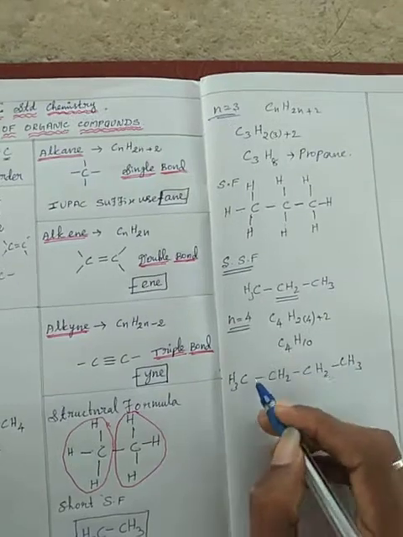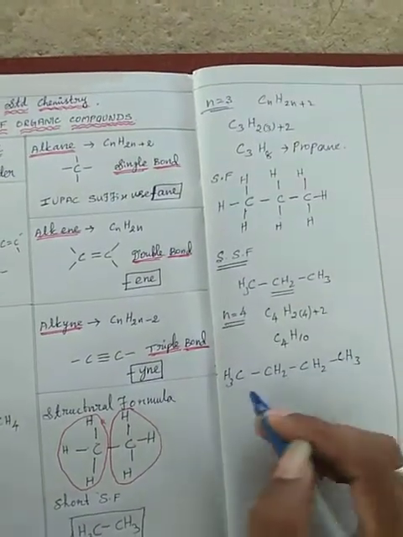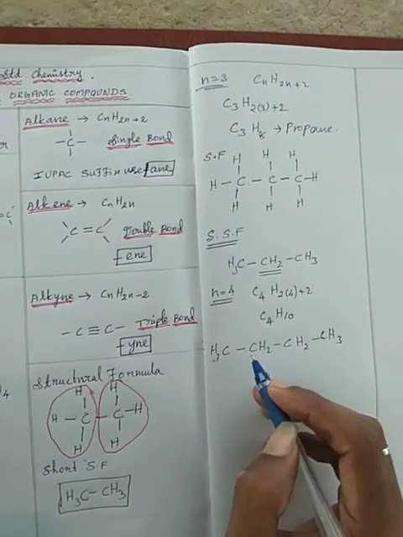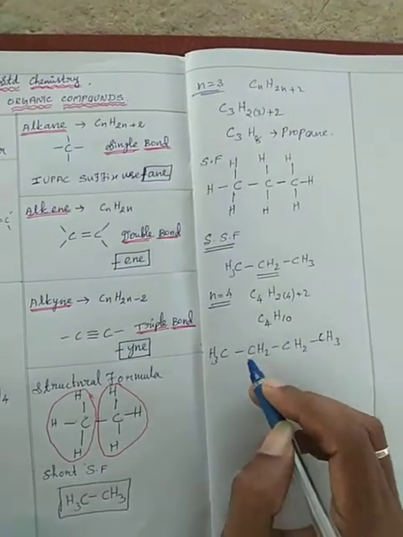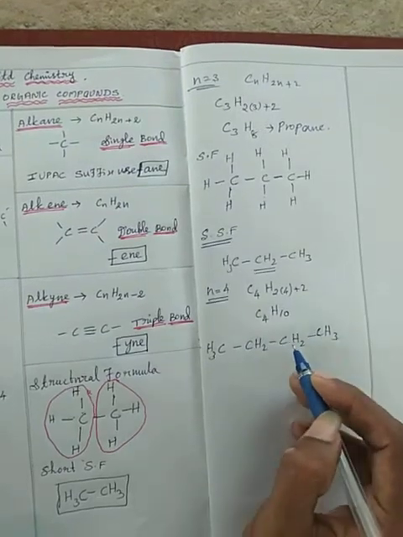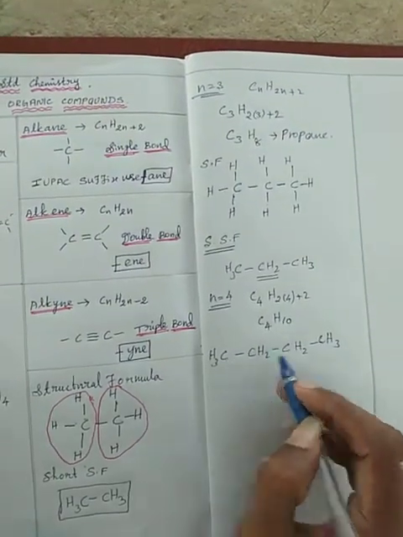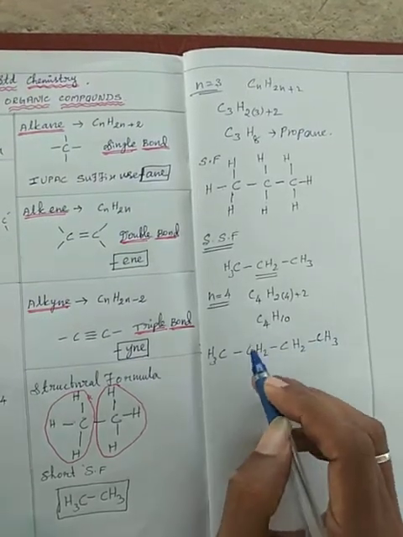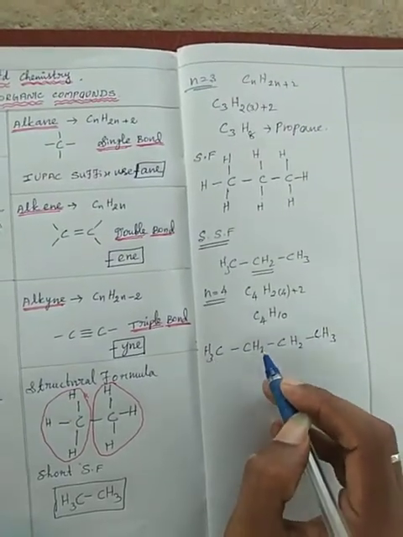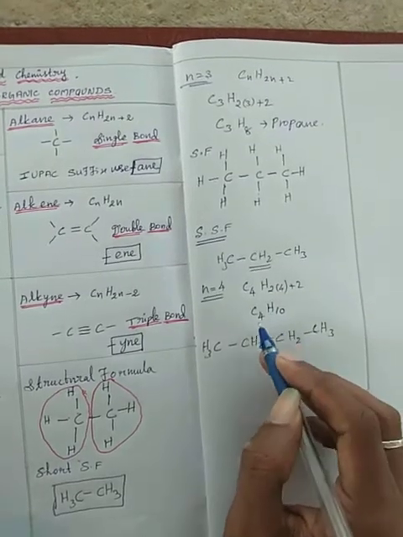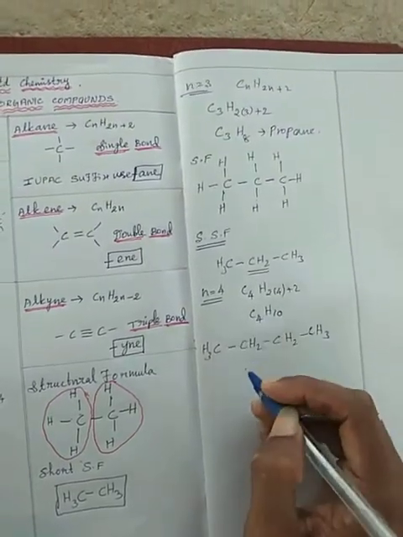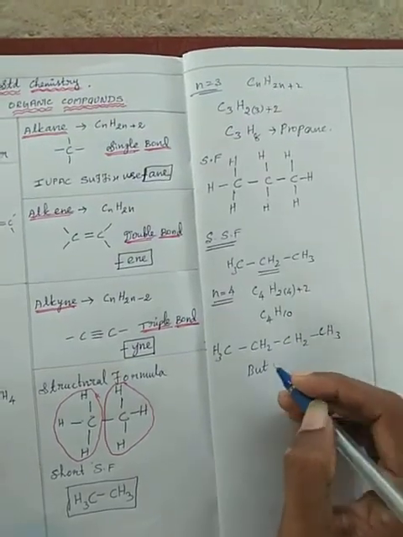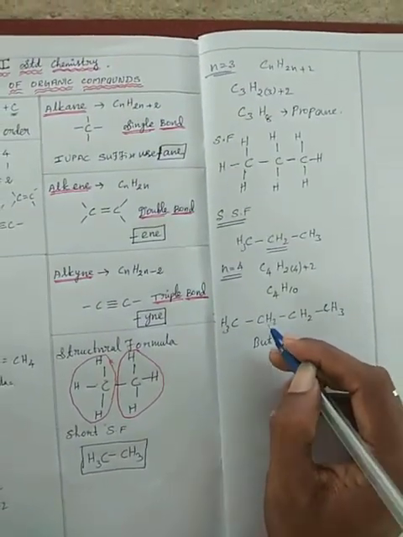The last carbon atom is a methyl group, CH3. The center carbon is a CH2 group with the methyl attached. So there are 4 carbon atoms and 10 hydrogen atoms. The IUPAC name is butane, since it has 4 carbons and all the carbon atoms are connected by single bonds.